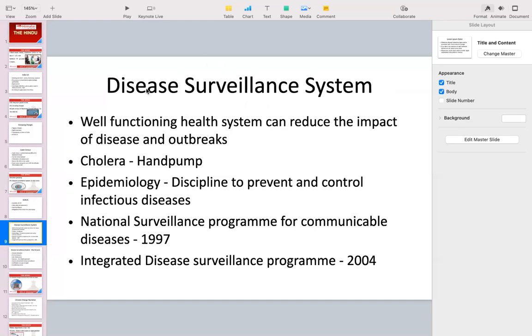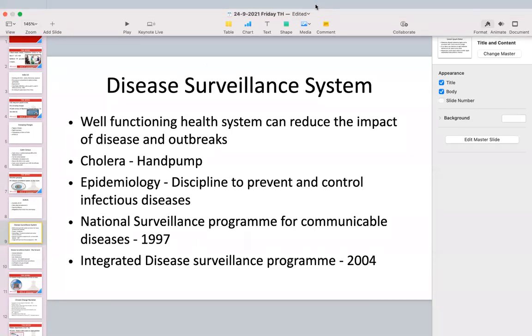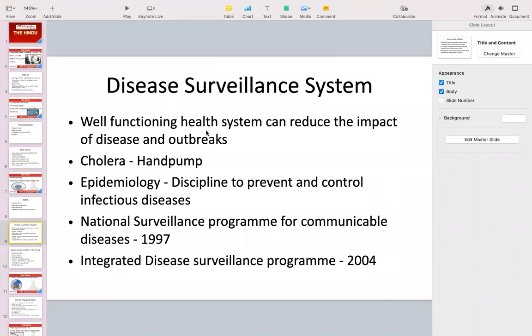Okay. So in order to explain this point that a disease surveillance system is very useful, this article tells us a story about the spread of cholera in UK or Britain and a story of a hand pump. In the 19th century, around the 1850s, there was a cholera outbreak in UK.